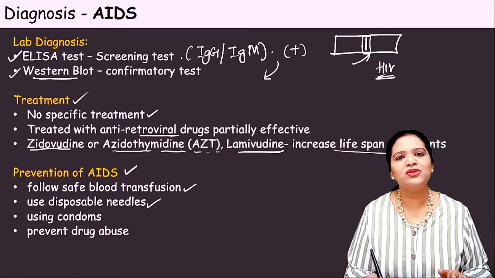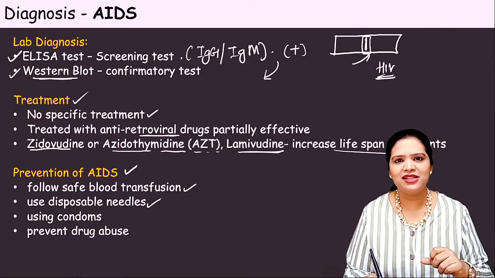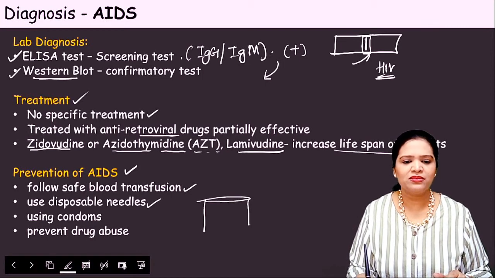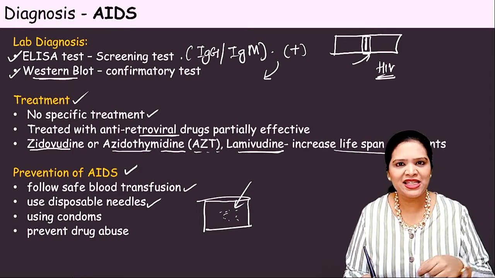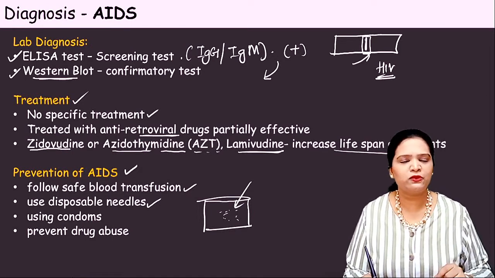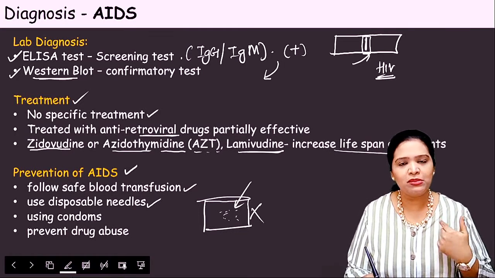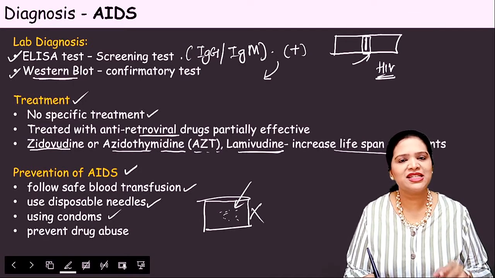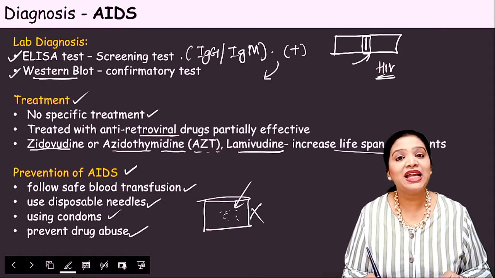Okay, and disposable needles. So every time now, everywhere we are following this single time disposable needles are used. In olden days, some 10-15 years before, in clinics they use glass needles. So every time after one patient gets an injection, they will put the glass needle in the hot water, boil it, and then they will use for the second patient. Okay, so now this practice is not there. We are using single time disposable needles everywhere.